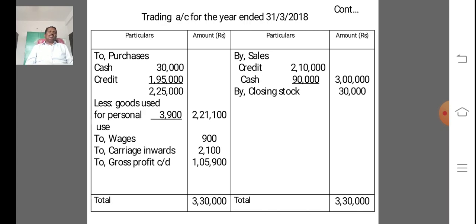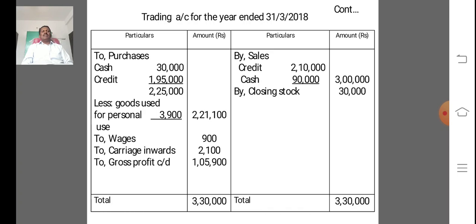To purchases: cash 30,000, credit 1,95,000, total 2,25,000, out of which goods used for personal purpose 3,900. So total is 2,21,100. To wages 900. To carriage inwards 2,100.